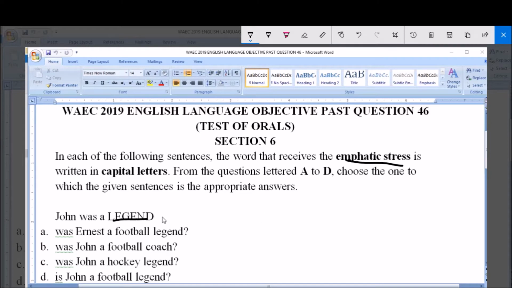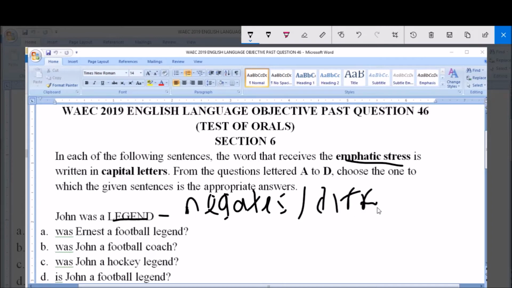Now in emphatic stress, basically you search for the option that contains a word that either negates or is different from the capitalized word, the word in capital letters. So you look for the word that is different amongst the options. So you have John was a legend. Now A says, was Ernest a football legend? Now option A still contains the word legend, so it is not our answer.